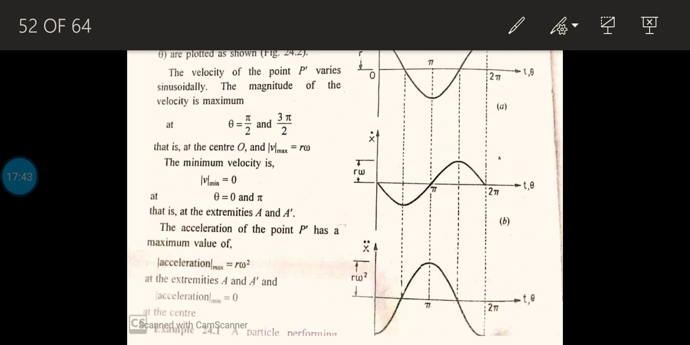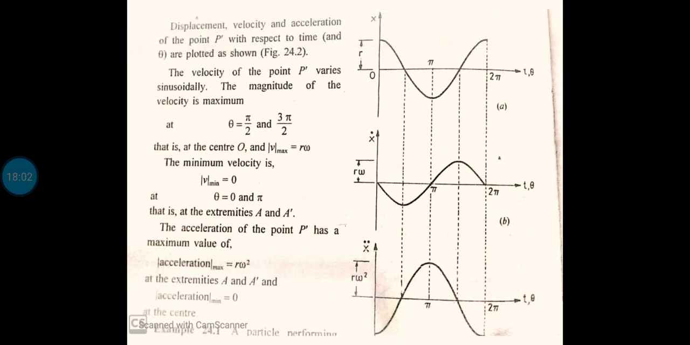So when theta equal to 90 degree, cos 90 becomes 0. So acceleration becomes 0. When it becomes 180 degree, it again becomes maximum value, but this time it is on the opposite side, that is, positive value r omega square. It repeats. So this one is the variation of the displacement from the mean position.